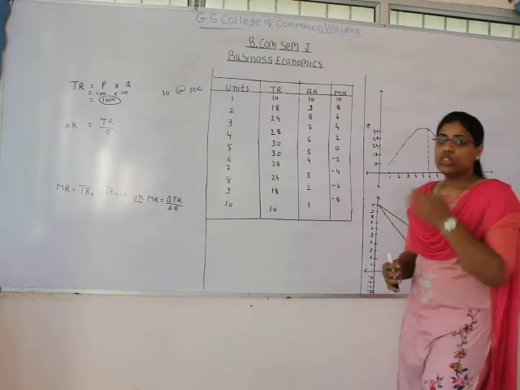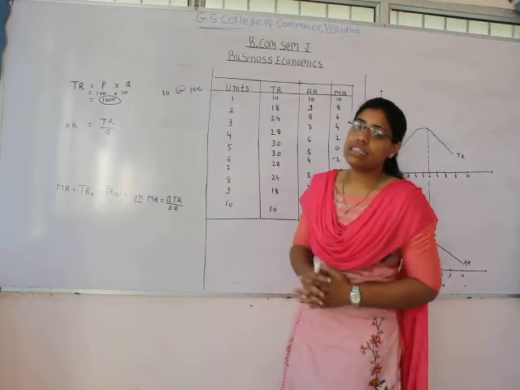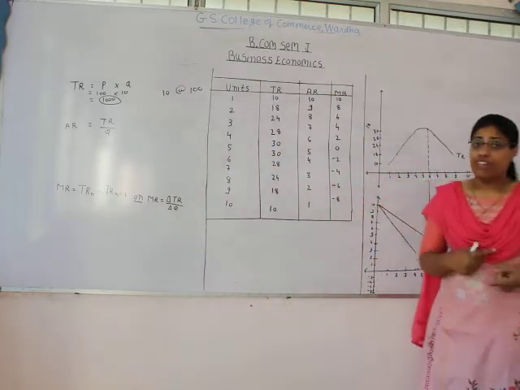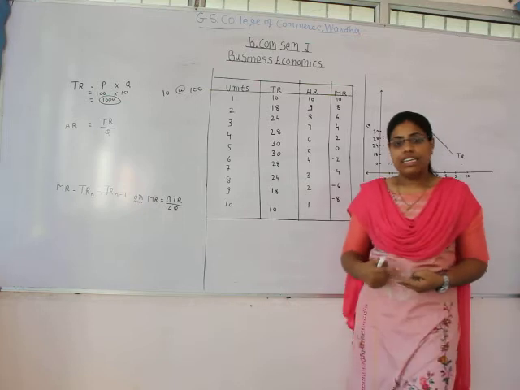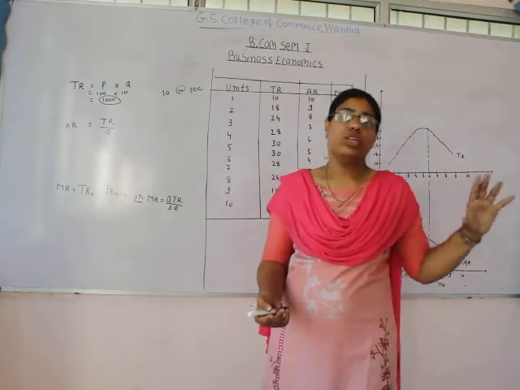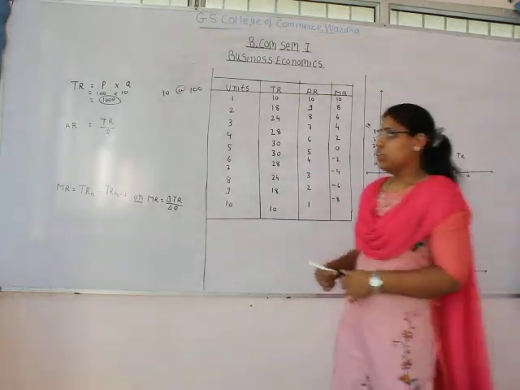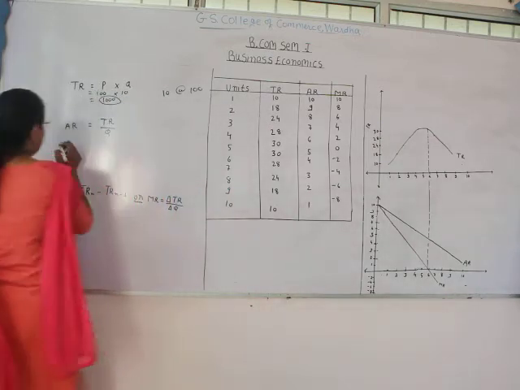Now, we will come to the concept of average revenue. See, when we were discussing the concept of average production, and when we were dealing with the concept of average cost, then I told you the meaning of the word average. What is average? Average means per unit.